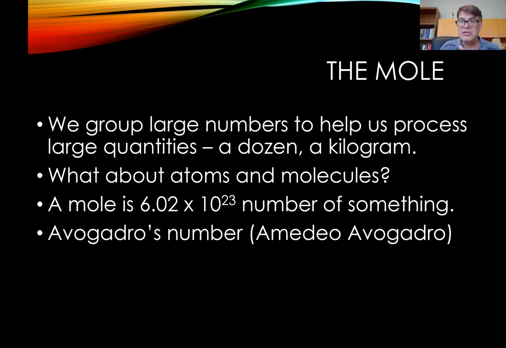Avogadro came up with this number. Now, I'll explain a little bit why he chose this number. It's not the kind of number that makes sense to me. It makes sense in terms of the science. And so a mole is basically 6 times 10 to the 23rd power. 10 to the 23rd, of course, means 23 zeros. I mean, that's not exact, but let's just say 6 with 23 zeros after it. That is a mole of something, an amount of something.